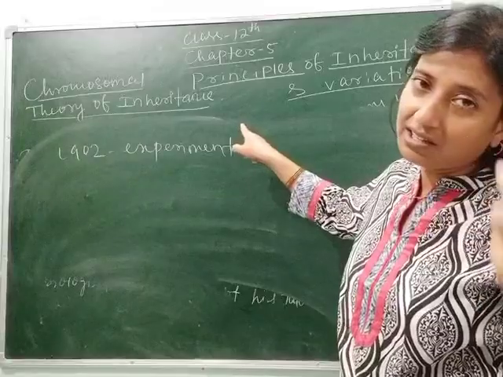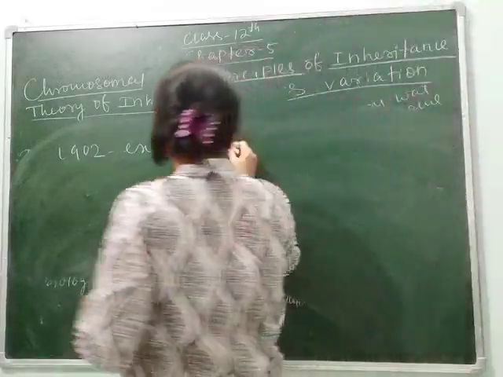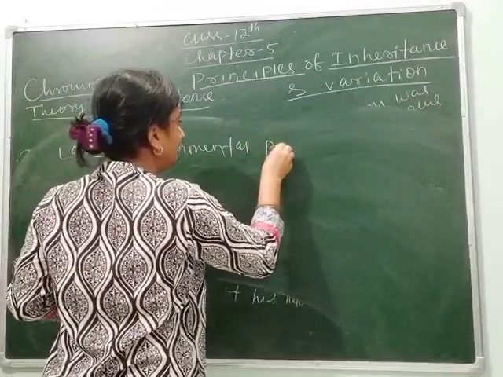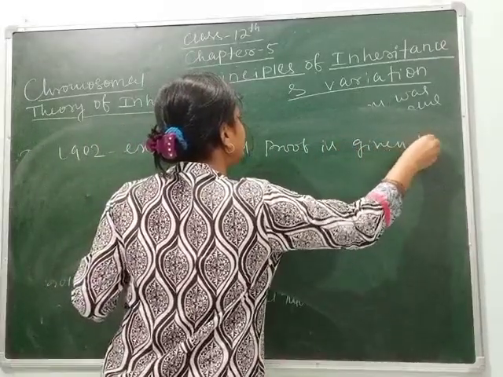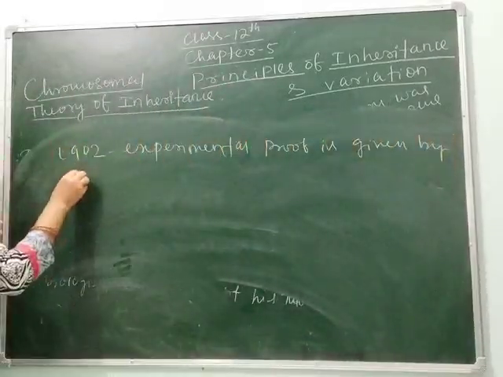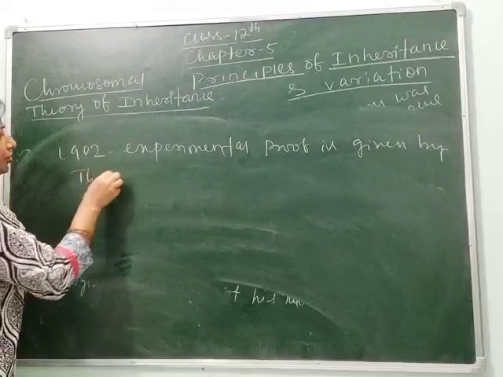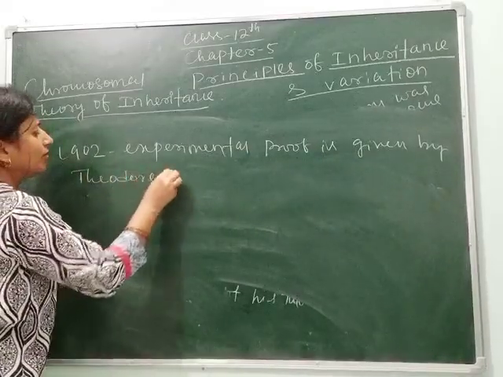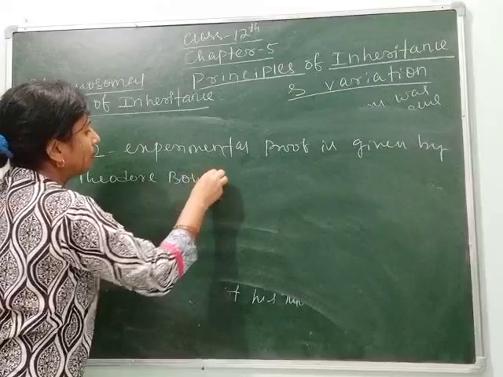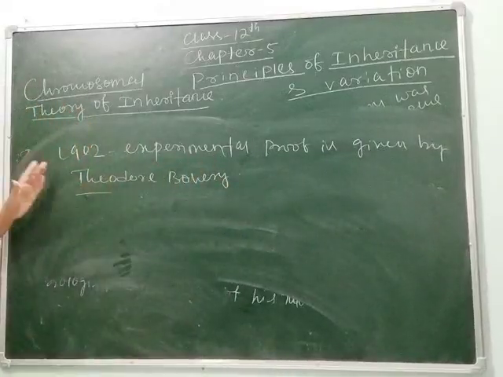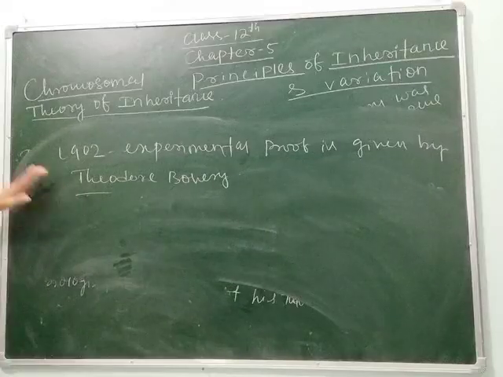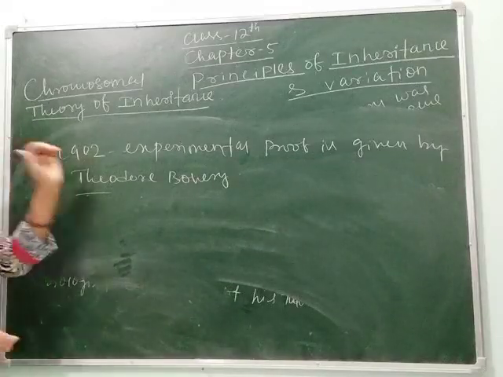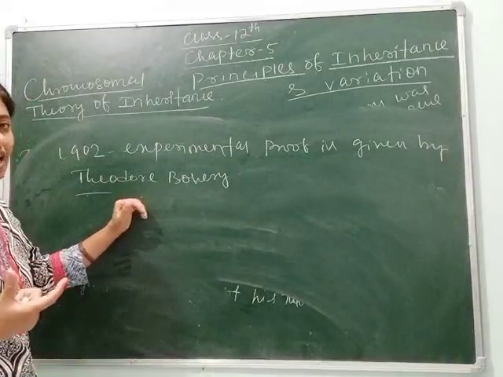So the experimental proof is given by Boveri, Theodore. He gave the experimental proof on the behavior, or how the characters transfer.